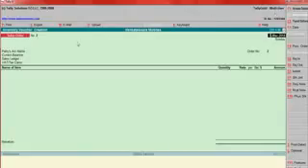After you raise the order, you have to enter the delivery challan. Go to Delivery Note. While entering the delivery note, for example, the order number. When you make an order, the order number will appear here. Just select it and pass the entry.